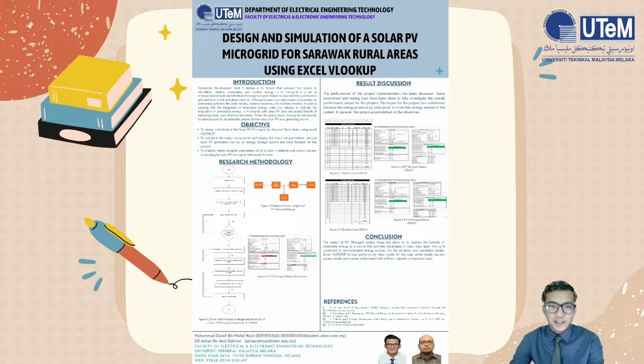On the other hand, the results from figures 4.3 and 4.4 are quite similar to the results in figures 4.1 and 4.2. This is because the total electrical load from 10 households is 50 kilowatt. Based on the system design, the total solar power after correction factor is 62.5 kilowatt, so the system is suitable and can fully support the rural area at Limbang containing 10 households.